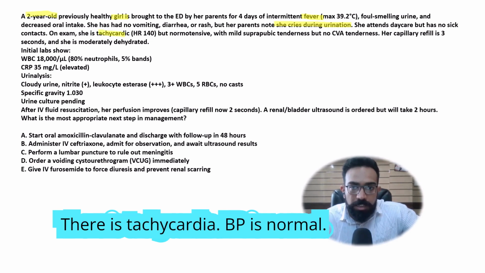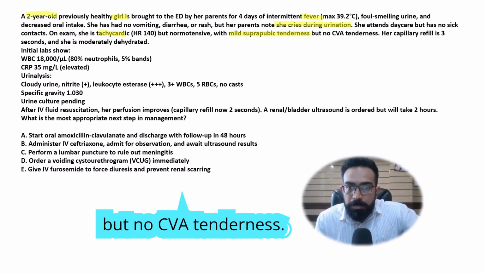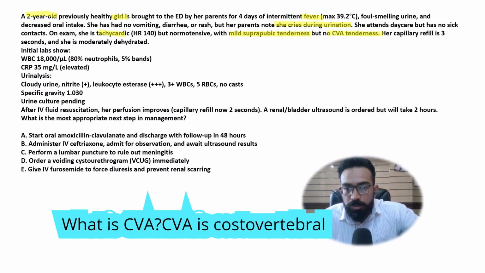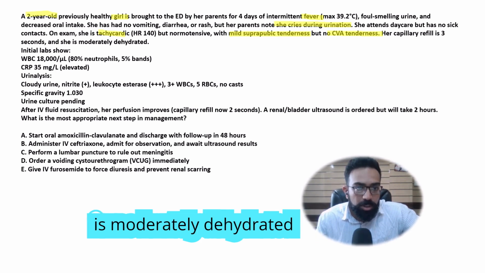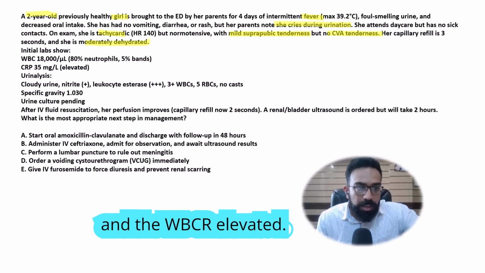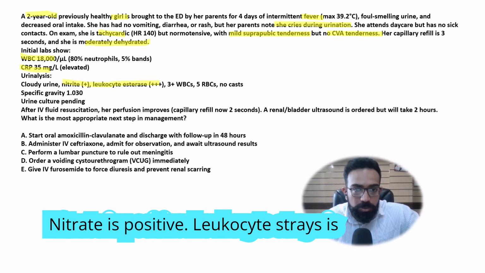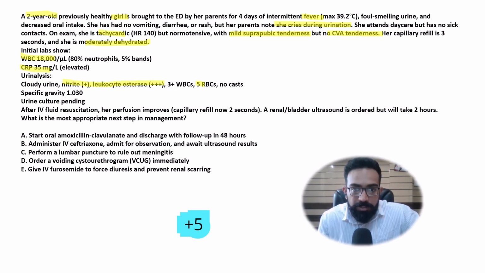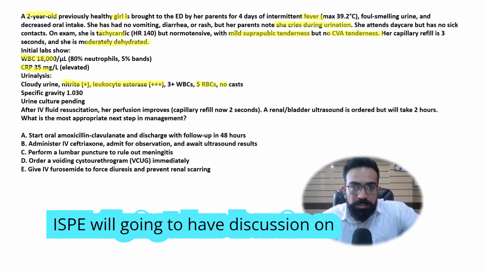There is tachycardia, BP is normal. There is mild suprapubic tenderness but no CVA tenderness. What is CVA? CVA is costovertebral angle tenderness. Capillary refill is moderately dehydrated and the WBC are elevated, CRP is elevated, nitrate is positive, leukocyte esterase is positive, 5 RBC and no cast. Okay, we are going to have a discussion on this.